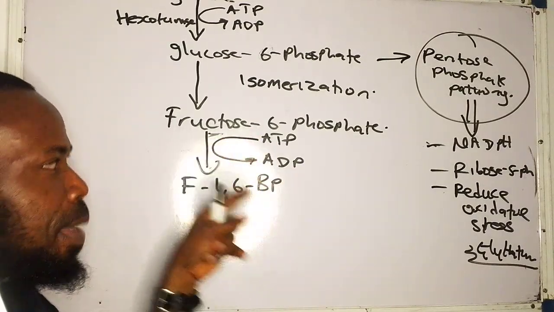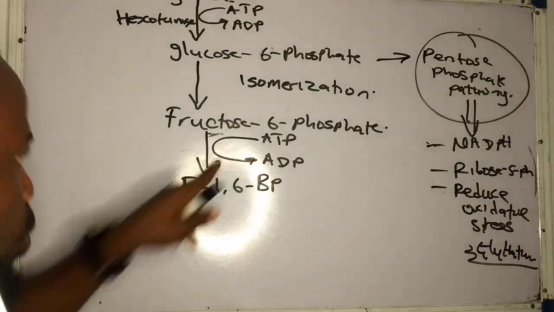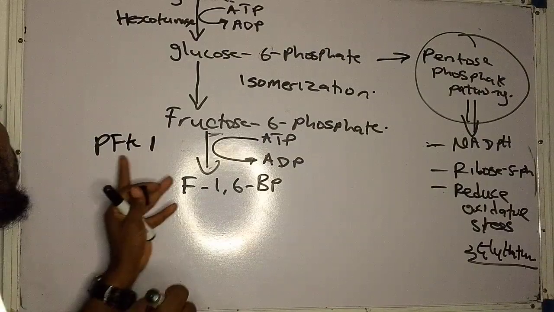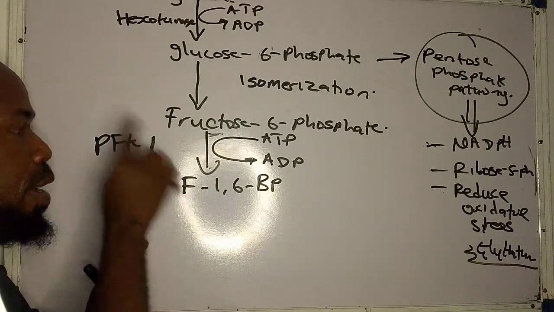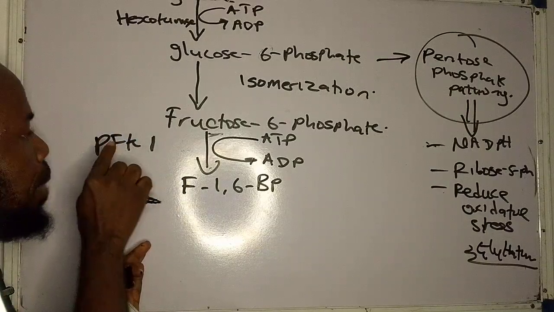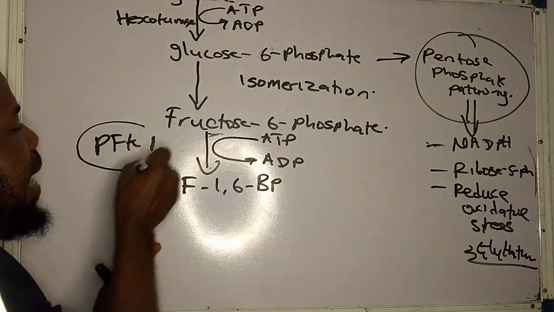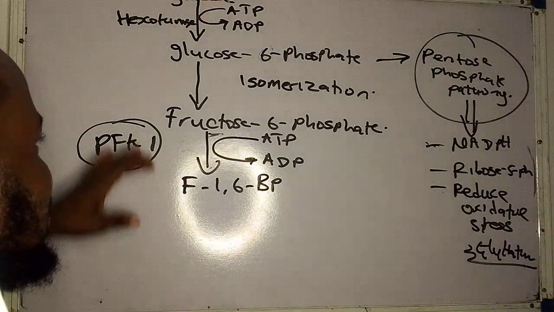And which enzyme catalyzes this phosphorylation? Is PFK1. What does PFK stand for? Phosphofructokinase 1. Show you the same now. Phosphofructokinase. Now, this is the committed enzyme of what? Of glycolysis. That you must put at the back of your mind. So this is the committed enzyme.